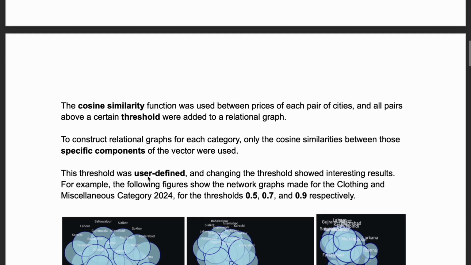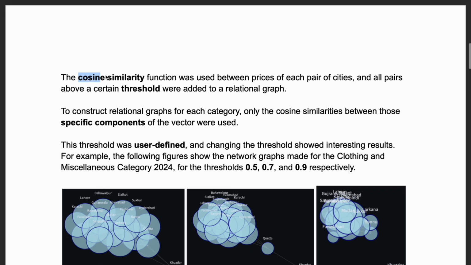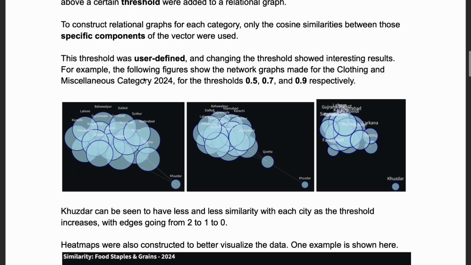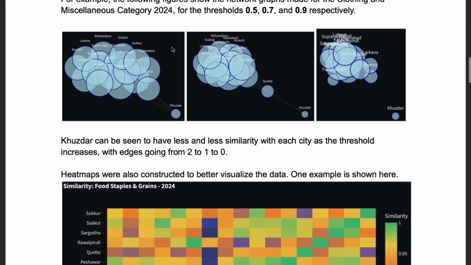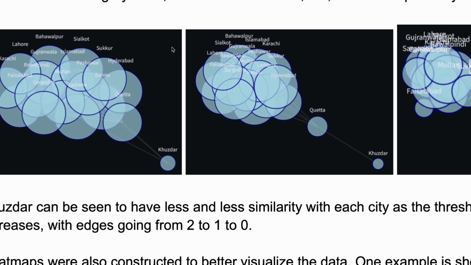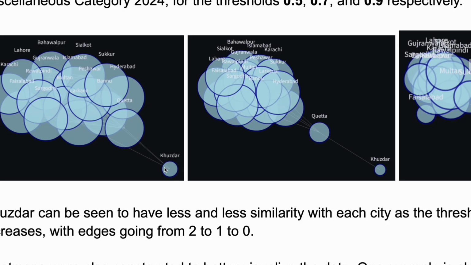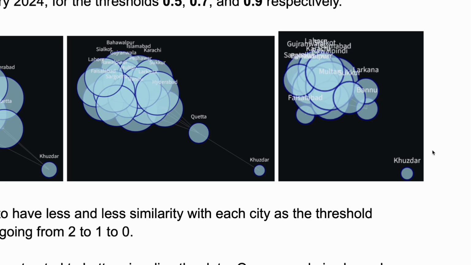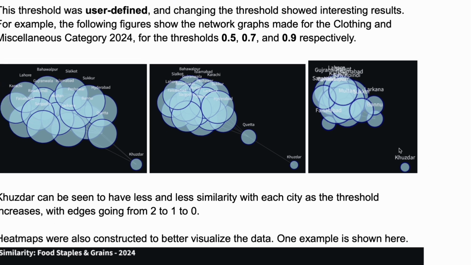To quantify the similarity, we use the cosine similarity function between the category components of each pair of the city vectors. This calculated the angle between them, giving us a score between 0 and 1 that indicated how synchronized the category prices were. We then constructed our graph using a similarity threshold by creating an edge between the two cities. For example, as we increase the threshold to 0.9 for the clothing and miscellaneous network, the city of Khuzdar lost all its edges, illustrating its isolation as a clear price anomaly.